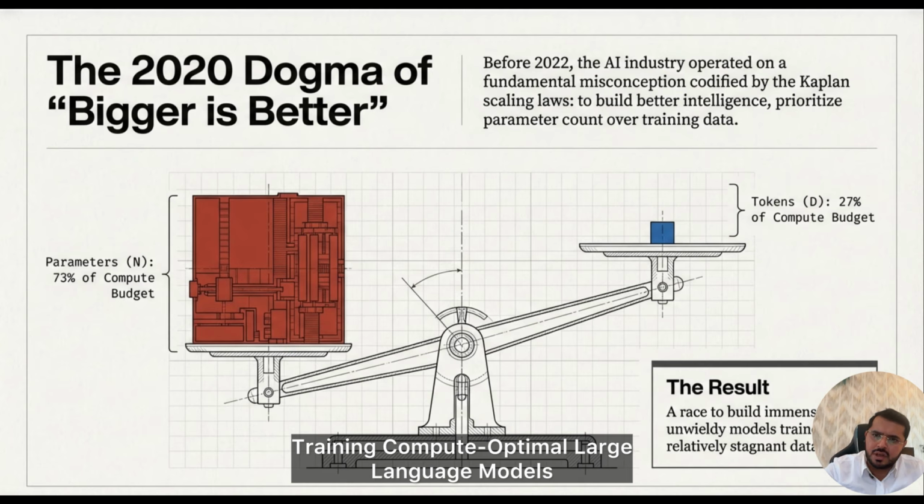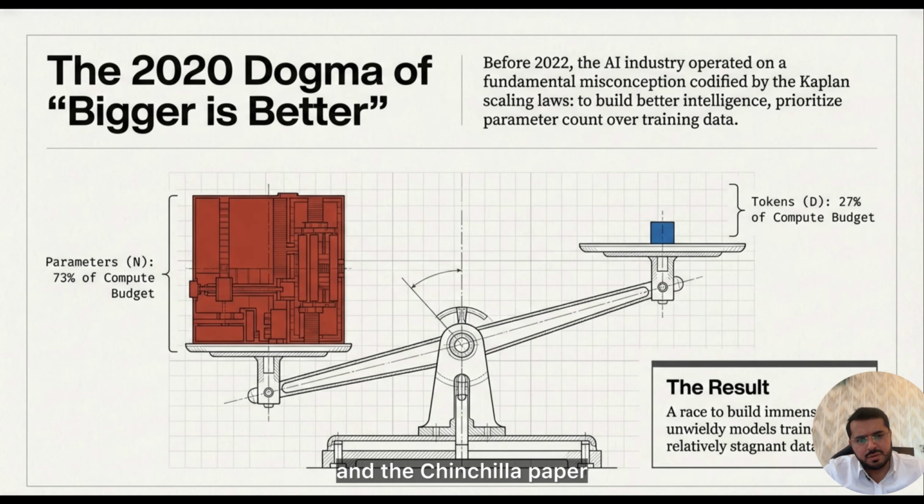Training compute optimal large language models and the Chinchilla paper. So this paper showed that many large language models, including GPT-3 style models, were massively undertrained. We will understand the whole definition of undertraining. And we had too many parameters when it comes to large models.